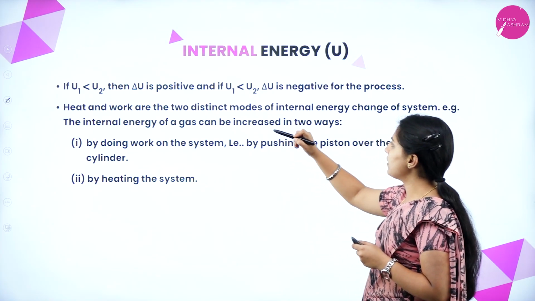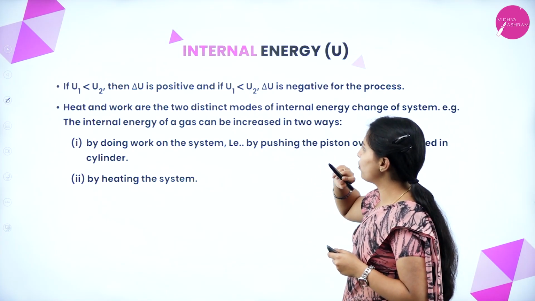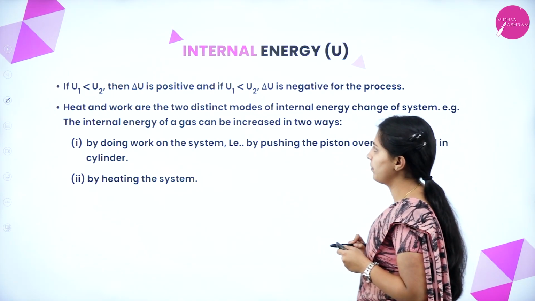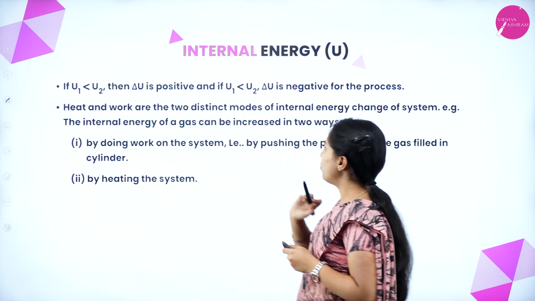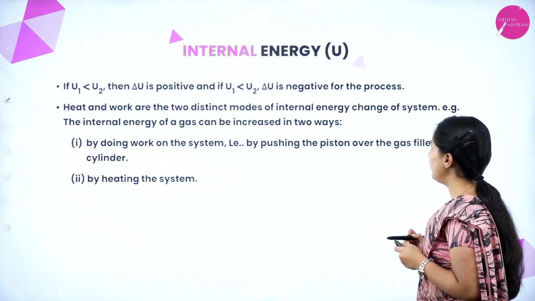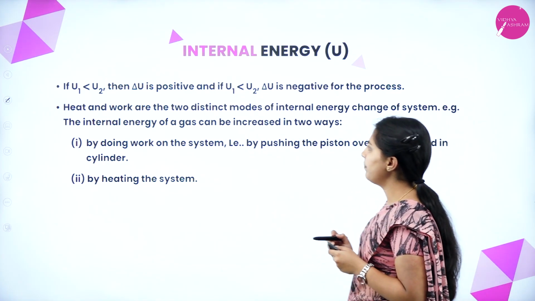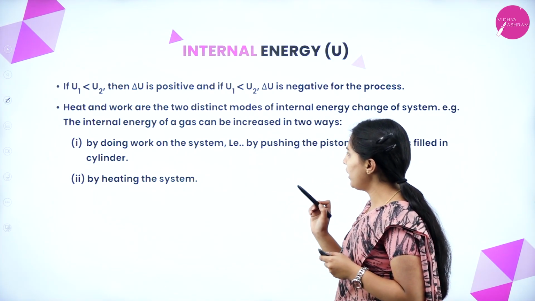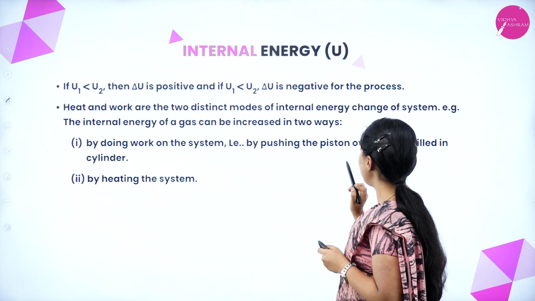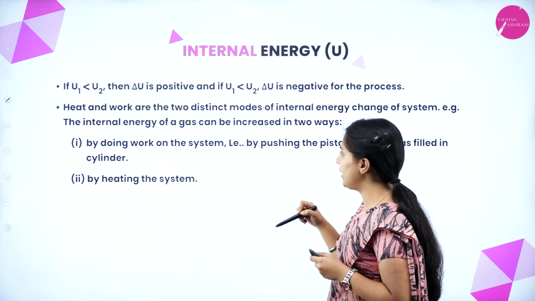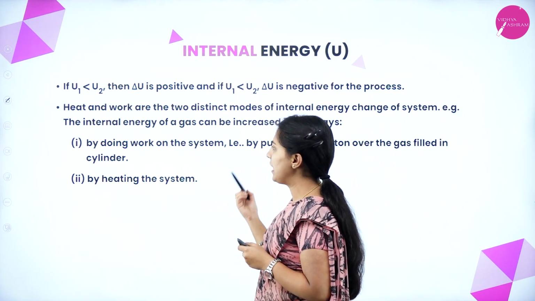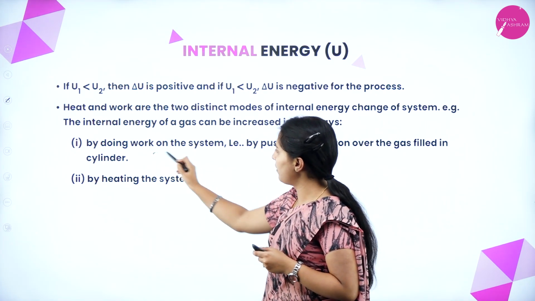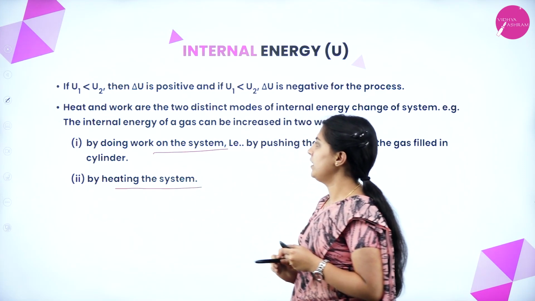If U1 is greater than U2, then delta U is negative for the process. Heat and work are the two distinct modes of internal energy change of a system. The internal energy can be increased in two ways: by doing work on the system, such as pushing the piston over the gas filled in a cylinder, or by heating the system.